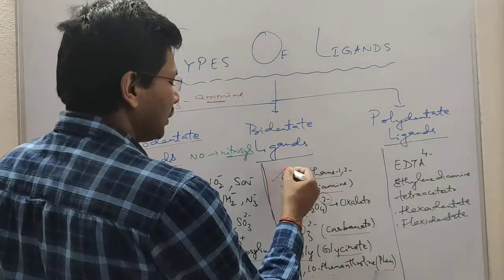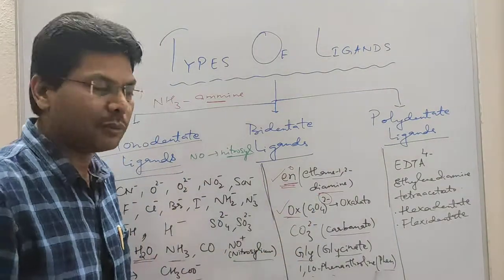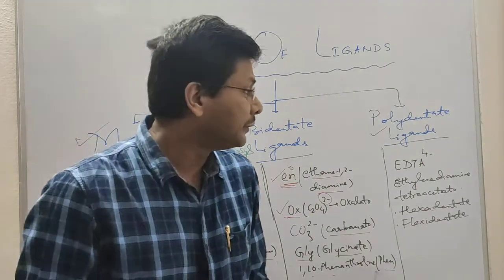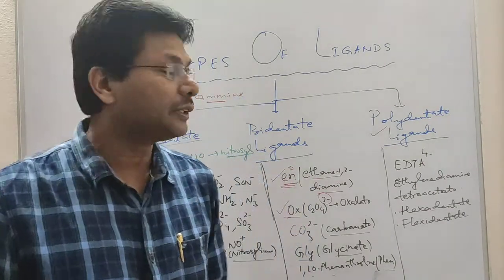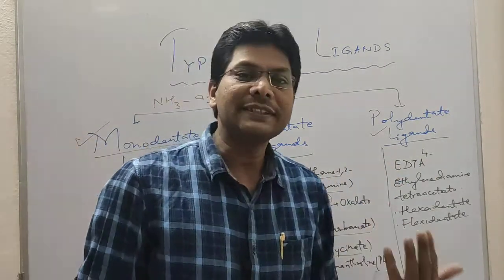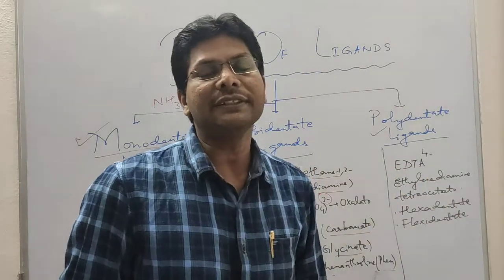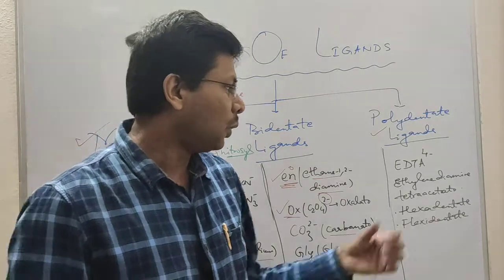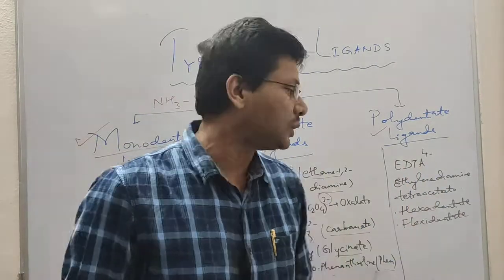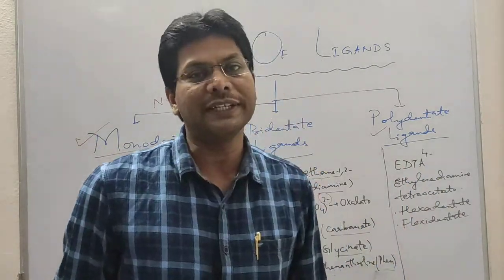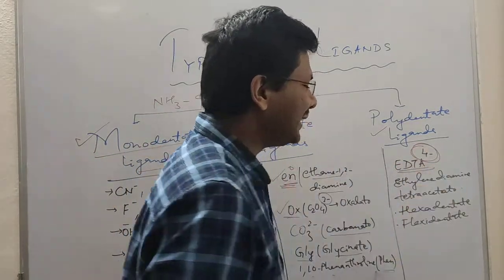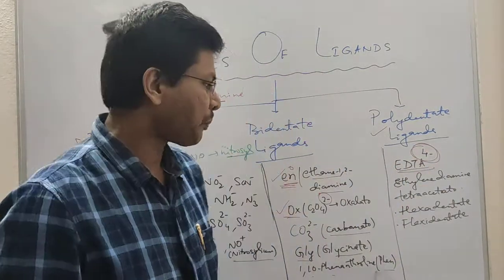For class 12, en and oxalato are very, very important. Polydentate ligands can be hexadentate, pentadentate. If their denticity is high, like EDTA, a hexadentate ligand, it is able to form 6 coordinate bonds. Sometimes it can form less than 6 also, and that's why it is also called a flexidentate ligand. It has a charge of 4 minus, so it is called ethylenediaminetetraacetato.